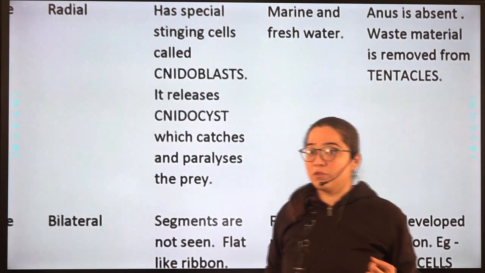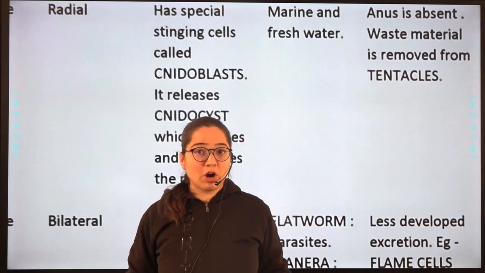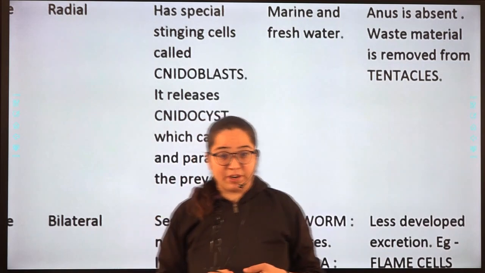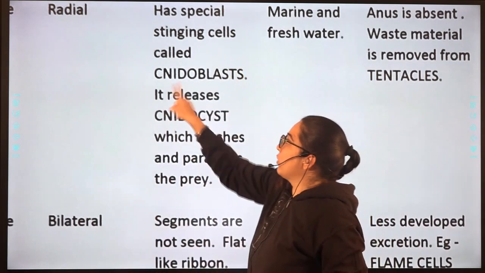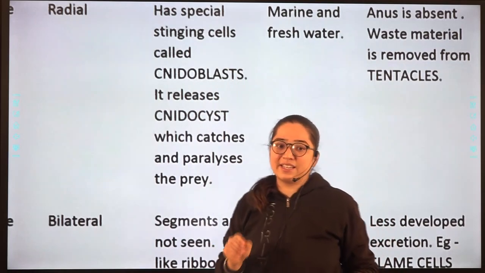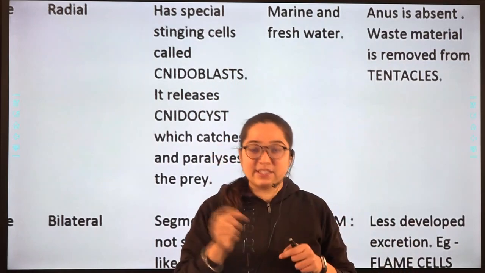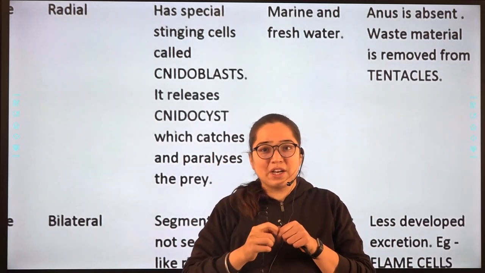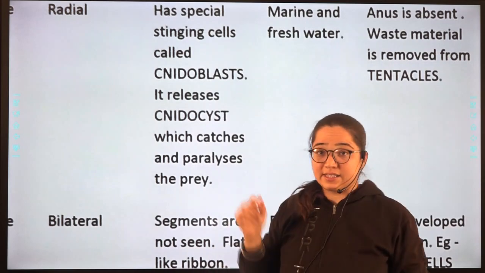So the very first one was Porifera, whose body is cylindrical. Then Coelenterata, what is it having? Cnidoblast. What will that cnidoblast release? Cnidocyst. Stinging means biting, like when a thorn pricks you. It will sting.